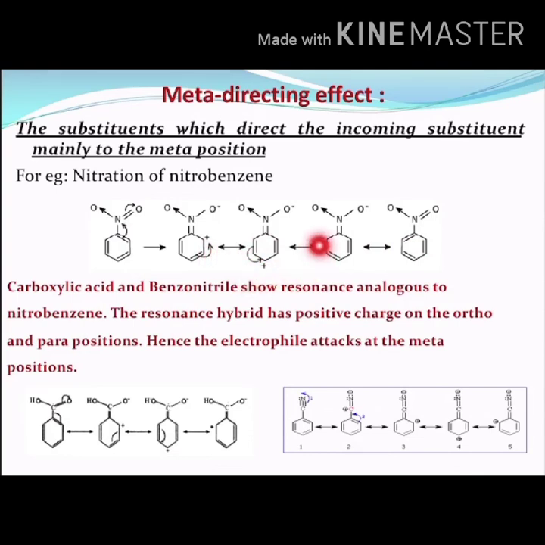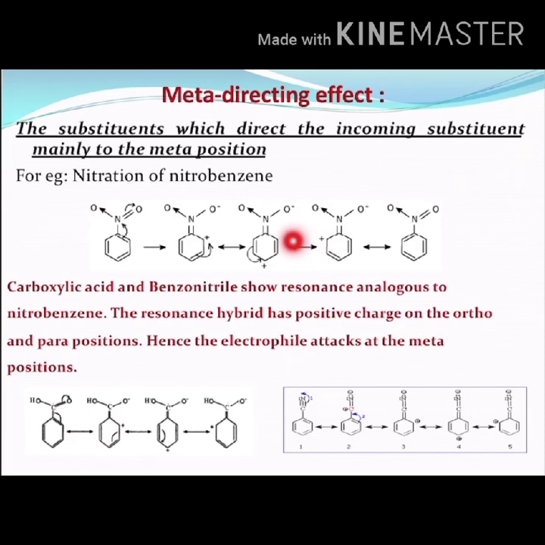You can observe here, in this resonance form, we have a positive charge here and a positive charge here. So these two are the ortho positions. We have a positive charge here. Can a positive charge attract a positive charge? No, it is not possible, right? If we have a positive charge here, then it will attract a nucleophile. But here we are studying electrophilic substitution reaction, so an electrophile has to attack.